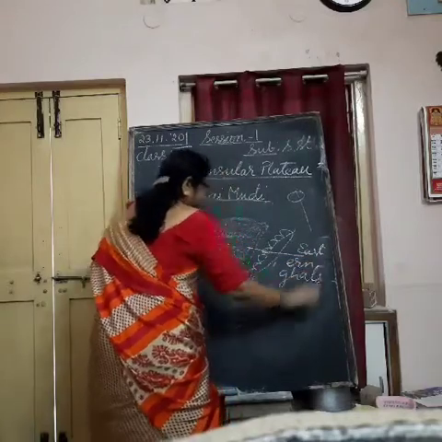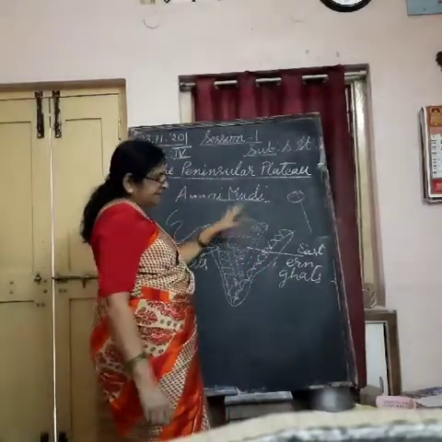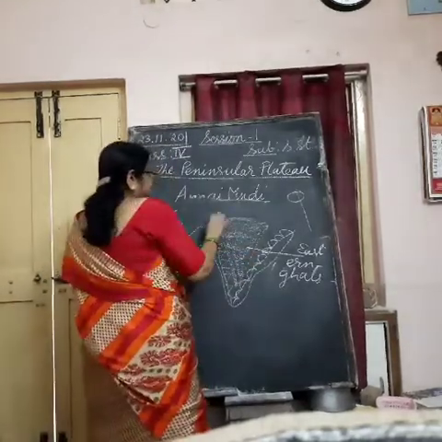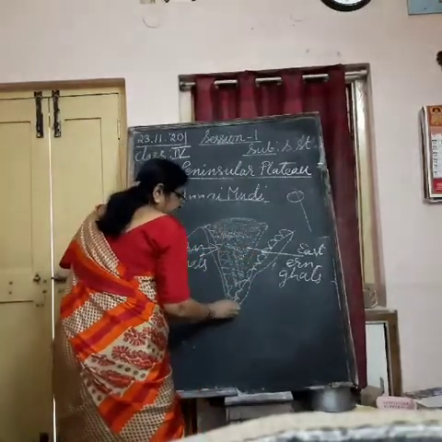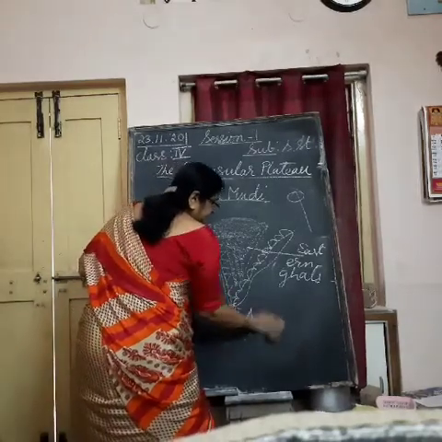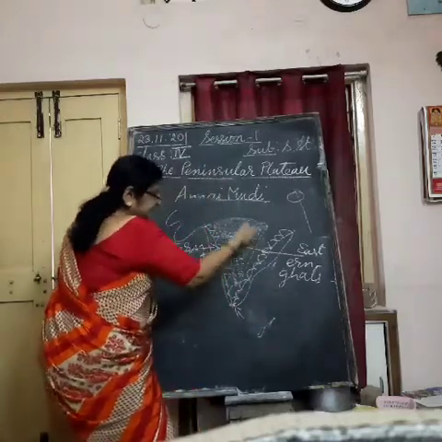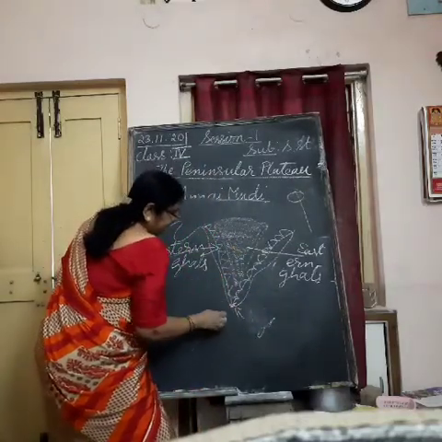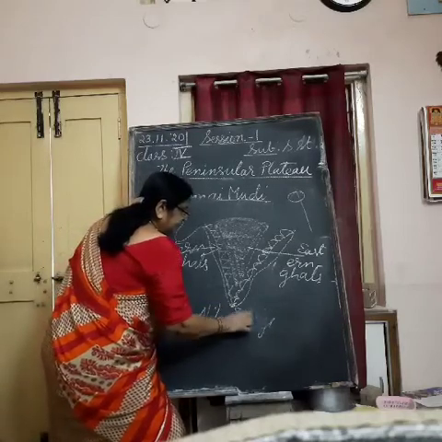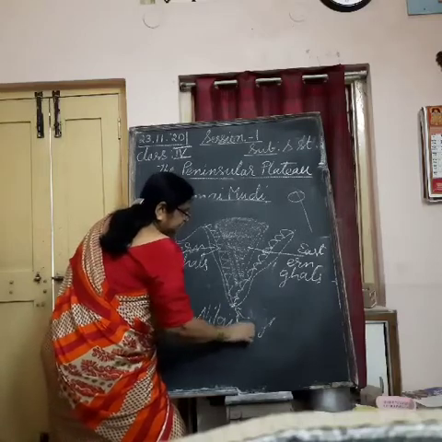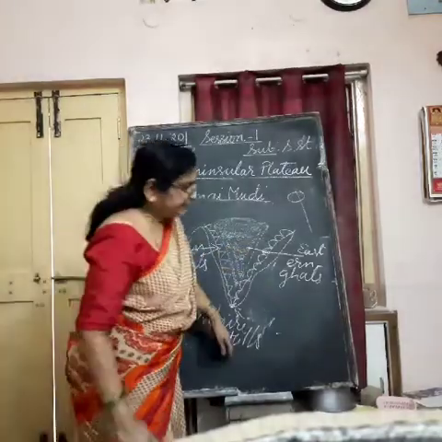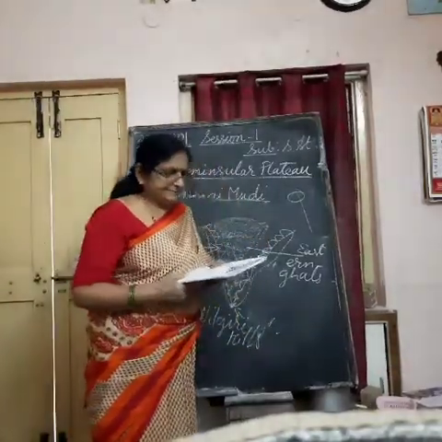Ghats means hills. And this Deccan Plateau is surrounded by Western Ghats in the west and Eastern Ghats in the east. These two mountain ranges merge in the place called Nilgiri Hills. Western Ghats and Eastern Ghats meet at the tip of India, the place called Nilgiri Hills. What meet at Nilgiri Hills? Western Ghats and Eastern Ghats meet at Nilgiri Hills.